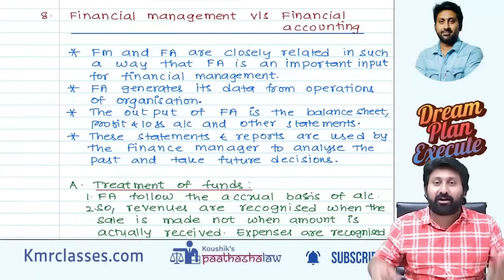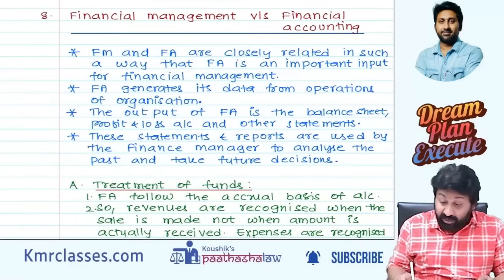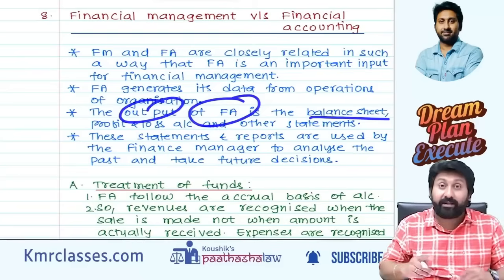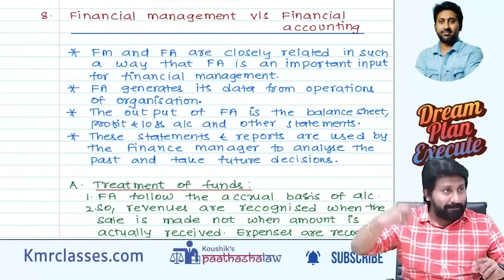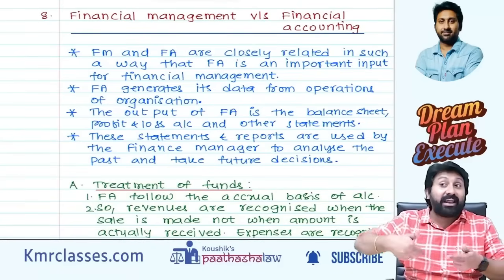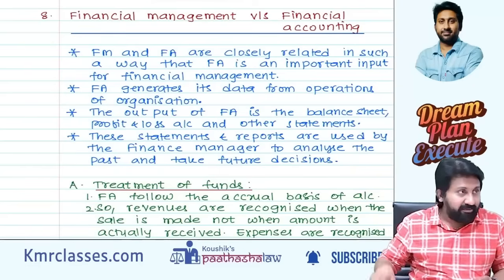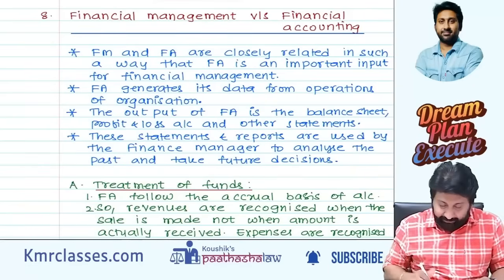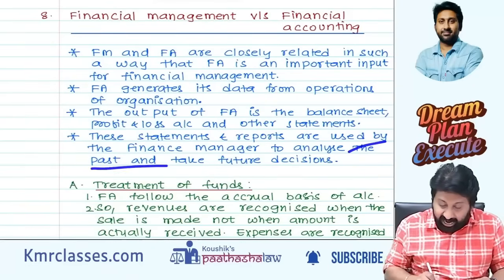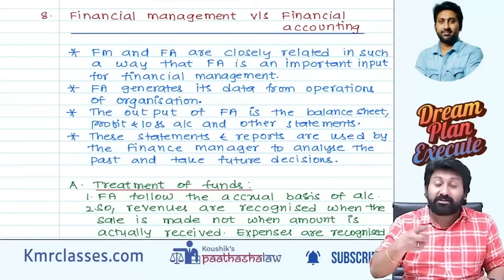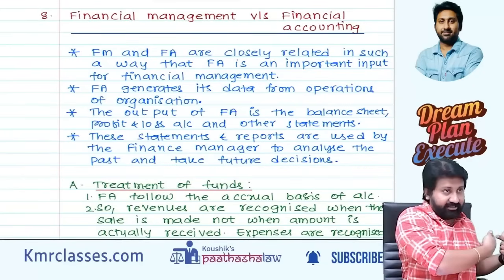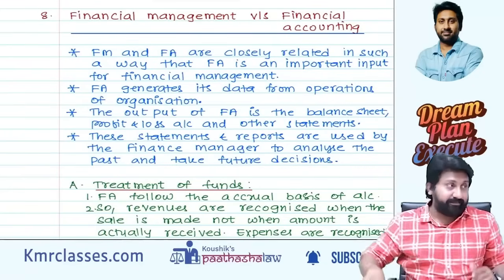Balance sheet, profit and loss account, cash flow statement. All these are outputs of financial accounting. Using that balance sheet and P&L, in financial management we will analyze our ratios. So financial management analyzes the past and takes future decisions. FM is all about what? Taking the past into consideration and analyzing the future.